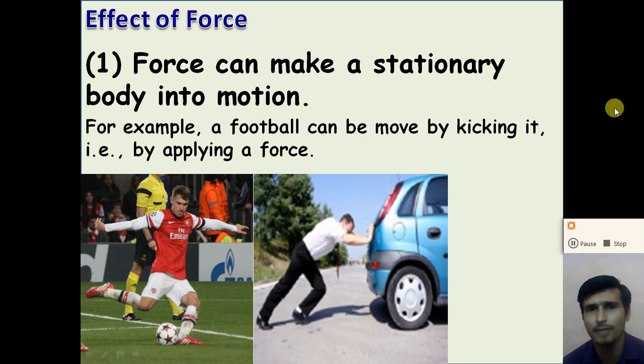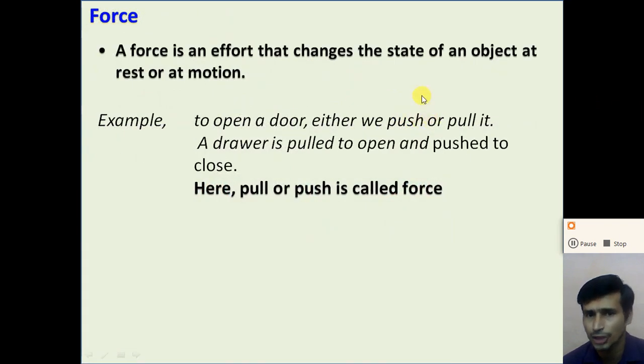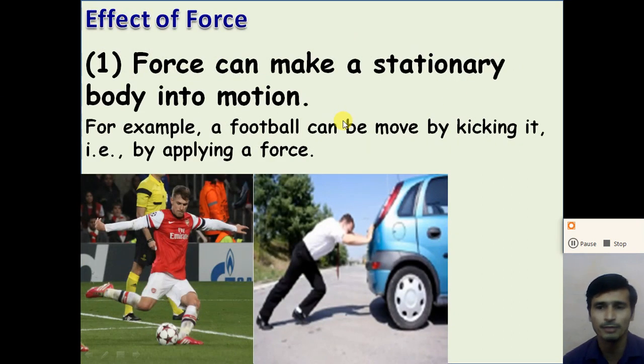The force can make a stationary body move, right? What is force and what are the effects of the force? What is the force? Force is an effort that changes the state of the object at rest or in motion. Now, the effects of the force. The force can make a stationary body move. For example, a football can be moved by kicking it. When we apply a force to the football, it can move from the stationary steady condition to motion. So the force can make a stationary body move, right?